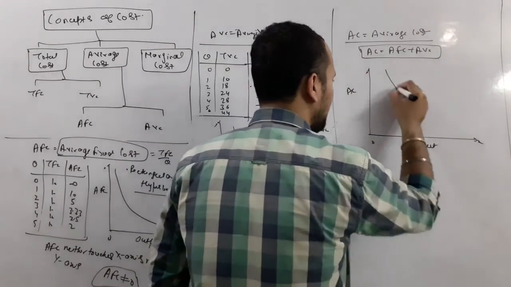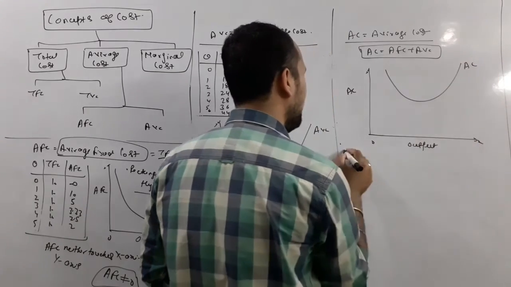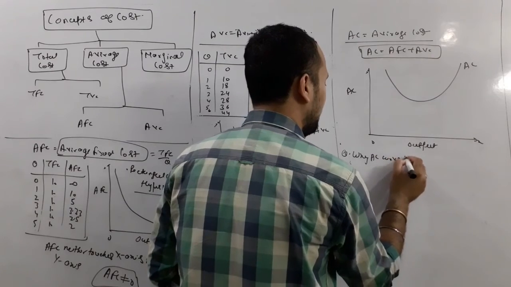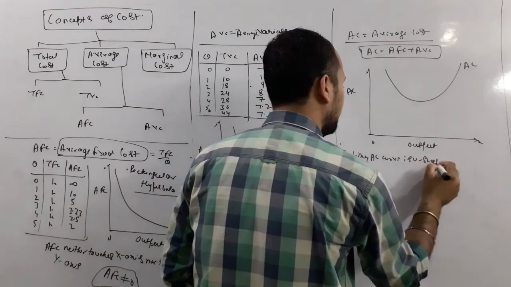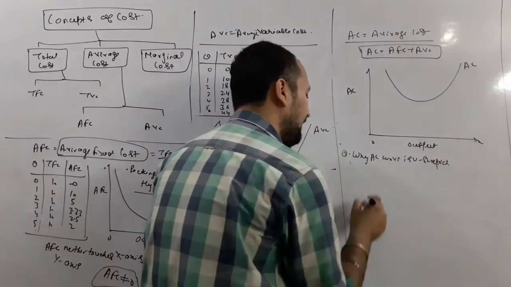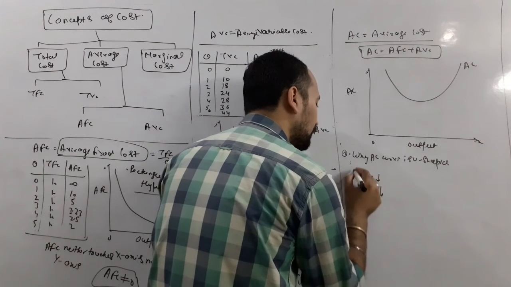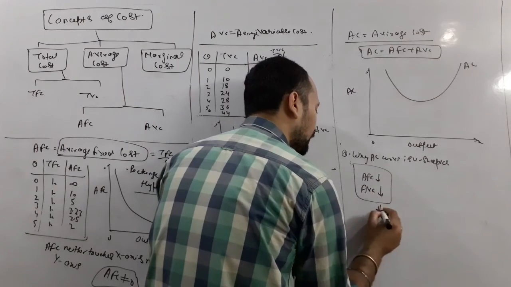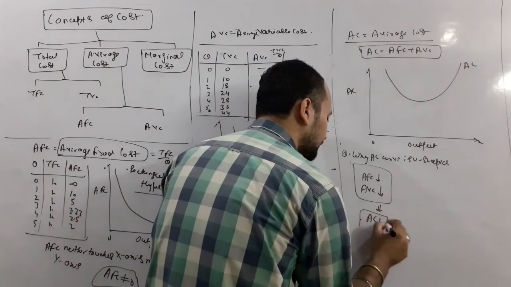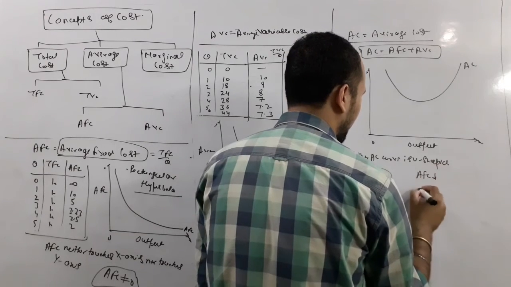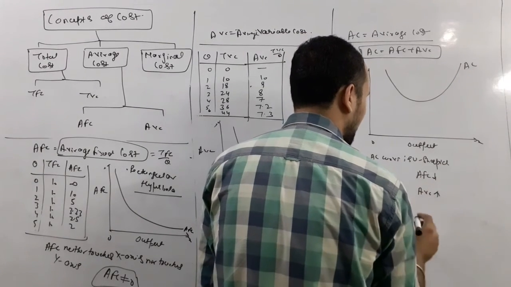So the next question is, why is the AC curve U shaped? At the initial level, AFC and AVC both are falling, so AC is also falling. After a certain level, AFC is still falling, but AVC starts rising.